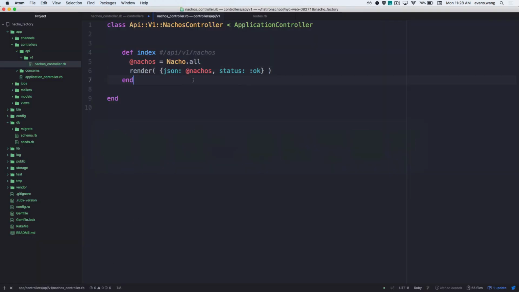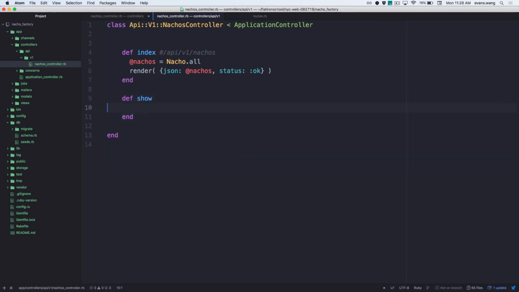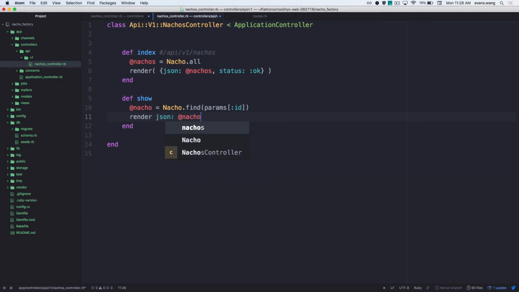So what else do we have here? What other RESTful methods do we have? Show me the money. And what is this again? At nacho equals nacho.find with the params of ID, right? And we want to just render JSON. And we want to render the nacho. And we want a status of OK. Cool. Let's see what happens.